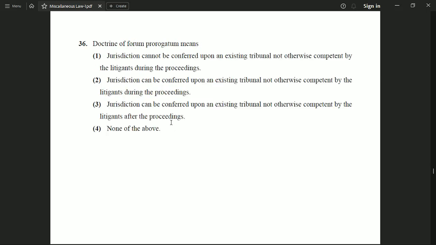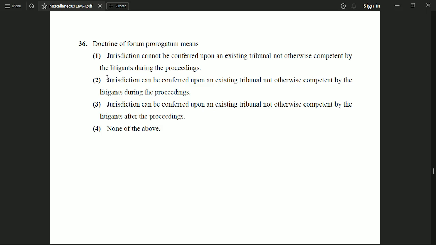Now the next question is, doctrine of forum prorogatum means. Option 1, jurisdiction cannot be conferred upon an existing tribunal not otherwise competent by the litigants during the proceedings. Option 2, jurisdiction can be conferred upon an existing tribunal not otherwise competent by the litigants during the proceedings.